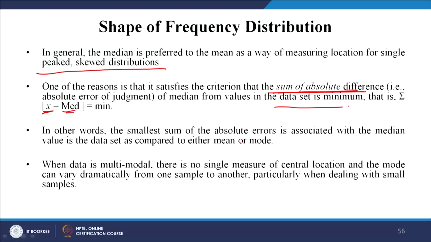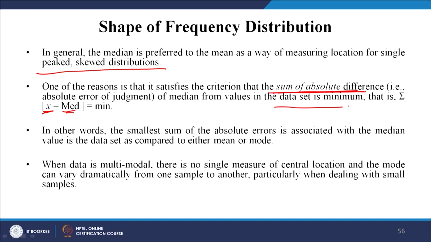If it is moving sufficiently from the mean, that means it might have a different requirement, it is a different product altogether, right. In other words, the smallest sum of the absolute errors is associated with the median value in a data set as compared to either mean or mode. Okay.